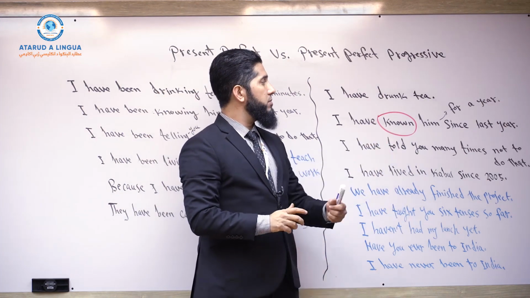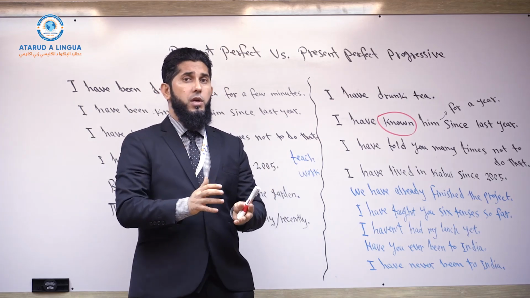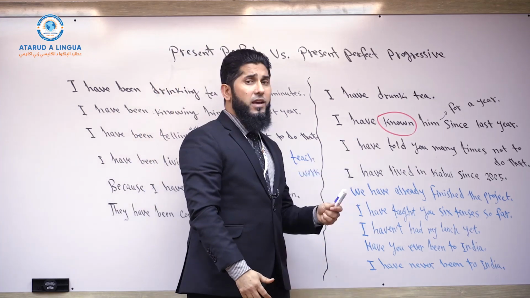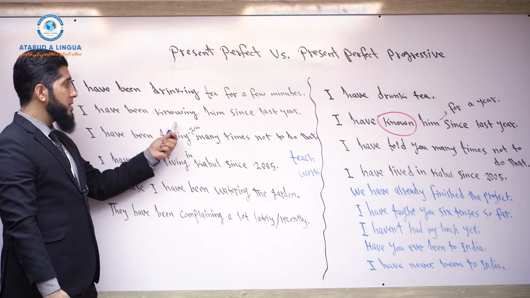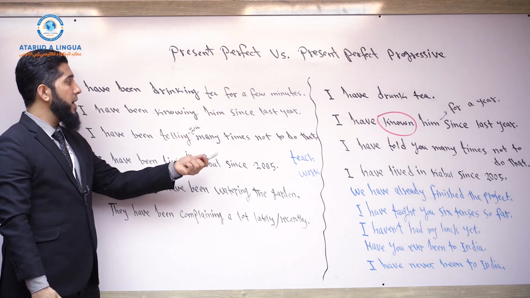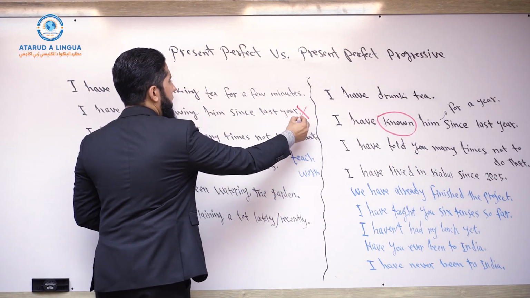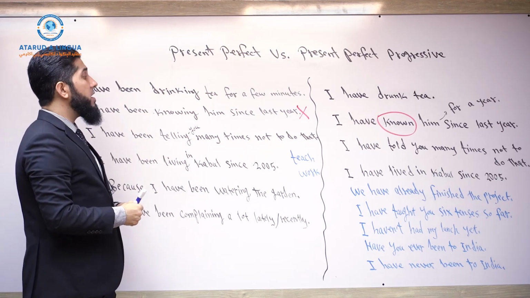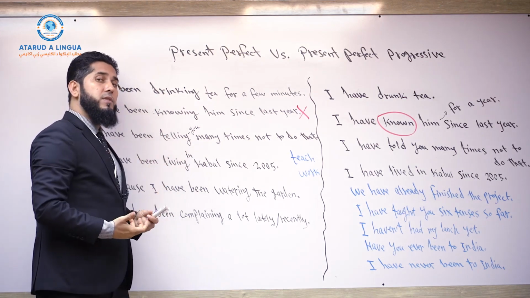I have known him since last year. I have known him for 10 years, for many years, for a few years, for 5 years. In this case, we cannot use present perfect continuous tense. I have been knowing him since last year would be incorrect. Why? Because state verbs are most commonly not used in continuous form.